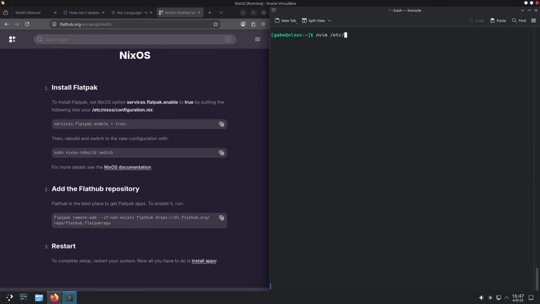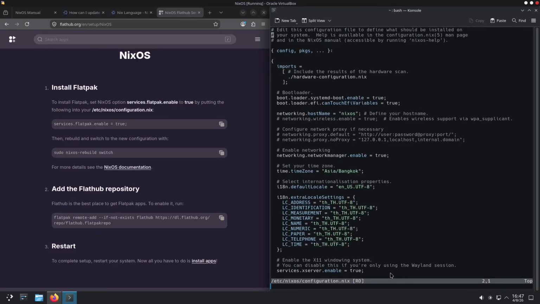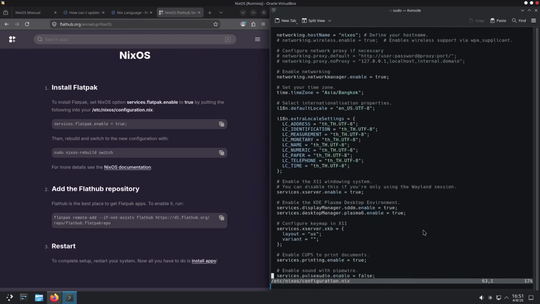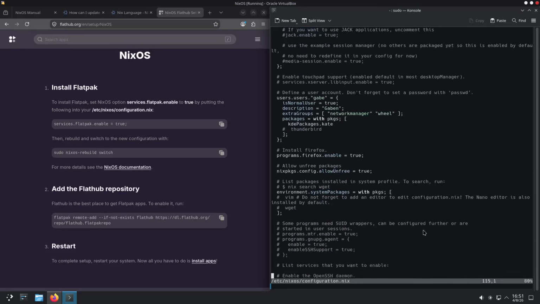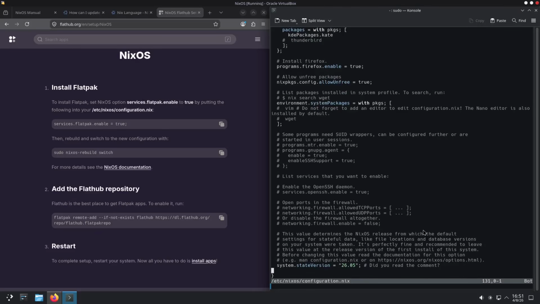/etc/nixos/configuration.nix. I see. To install Flatpak, set the NixOS option services.flatpak.enable to true by putting the following in your configuration. Where? And then I have to rebuild the configuration. Then we have to reinstall, as I mentioned. At the end, I just have to put it here.